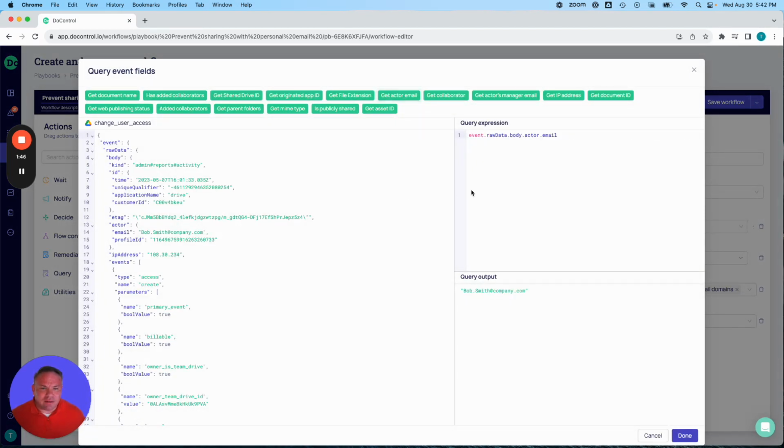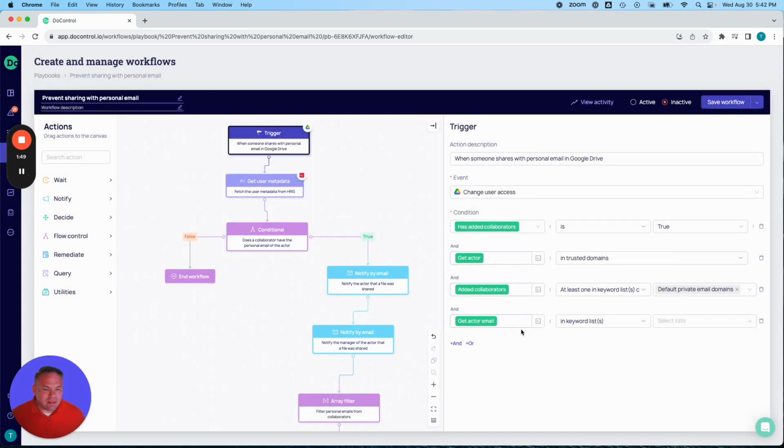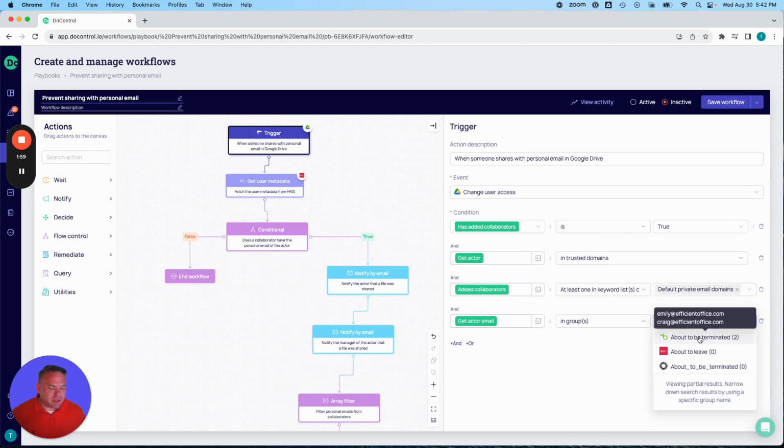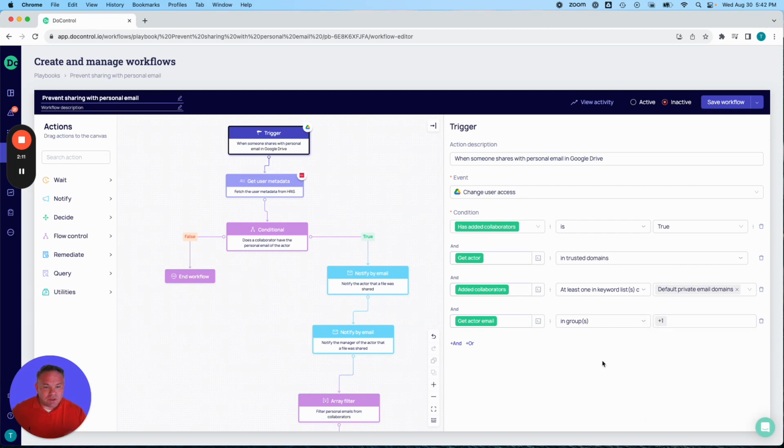and then I'm going to see if that person is in my group of people about to be terminated. So I can pull that from my identity platform, or I could pull that from my HRIS platform. In this case, we'll go with the HRIS. So this is a person who's turned in their notice, or maybe possibly on a RIF list, but there's a flag in the HRIS platform that says this person's getting ready to walk out the door.